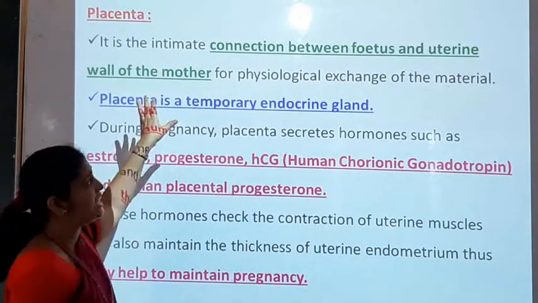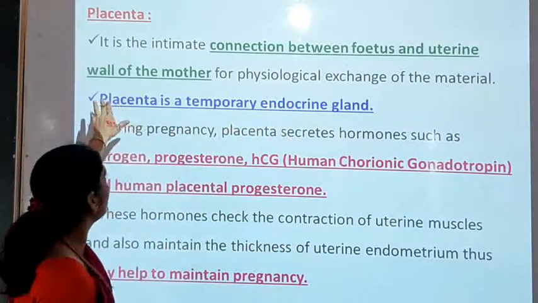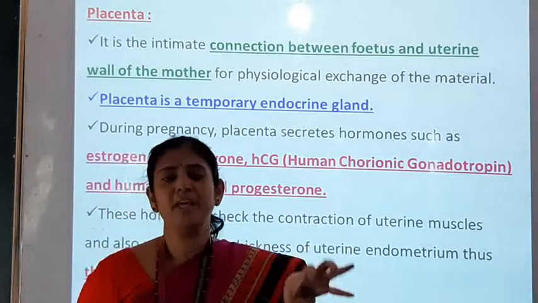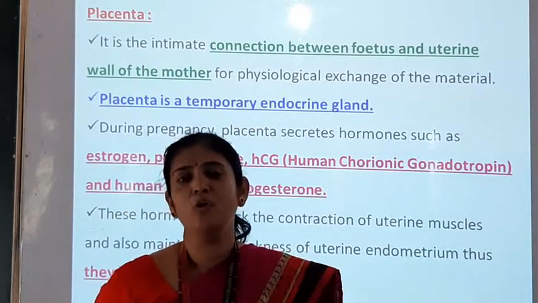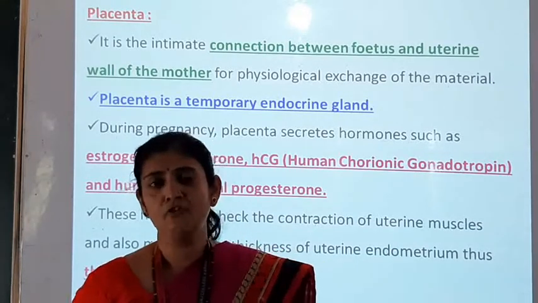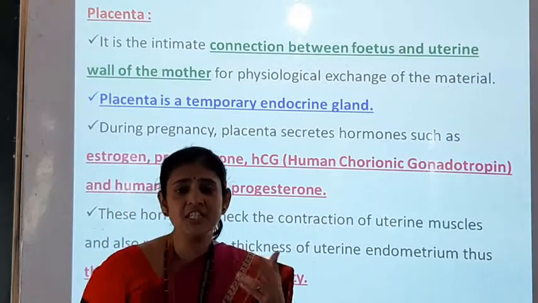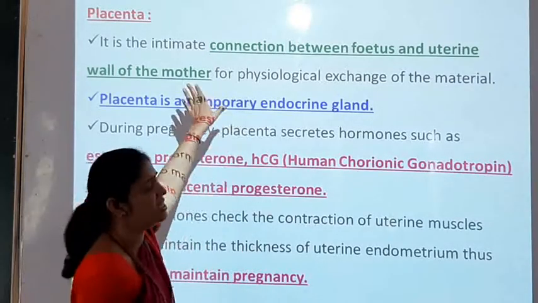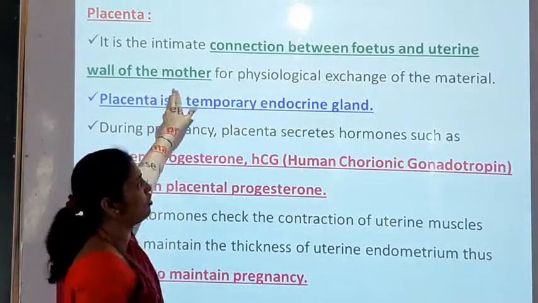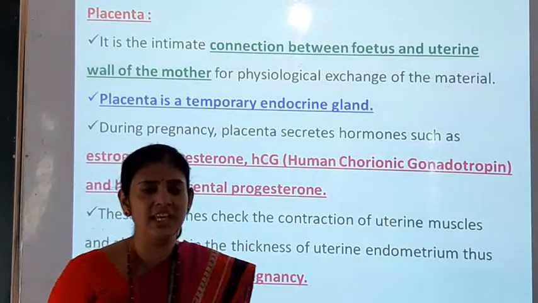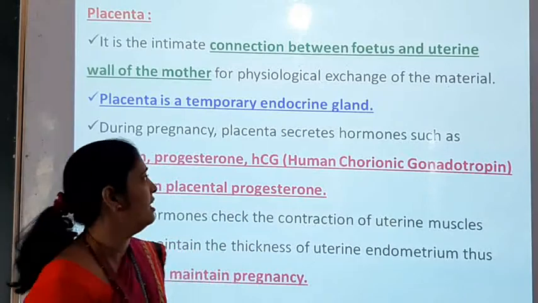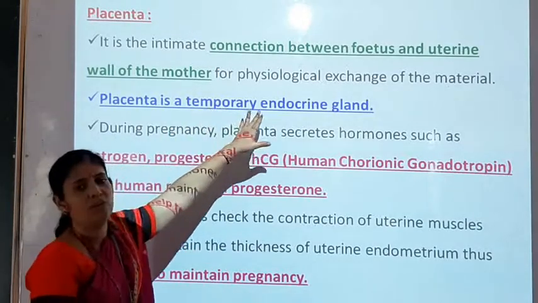This placenta is an intimate connection between the fetus and the uterine wall of the mother for physiological exchange of material. During the pregnancy period, the embryo present inside the uterus is getting nourishment from the mother, and that physical connection is taking place with the help of this placenta, which is formed in between the fetus and the uterine wall of the mother. The wall of the uterus and the fetus are connected, and that structure is called a placenta. This placenta is a temporary endocrine gland.